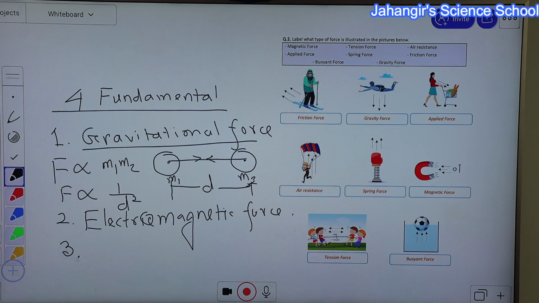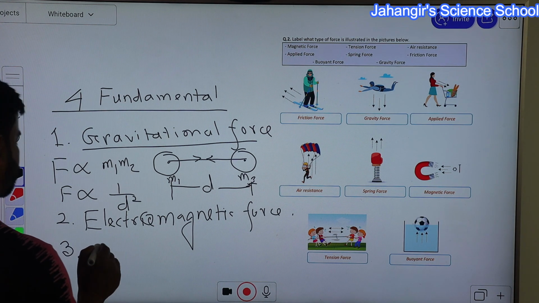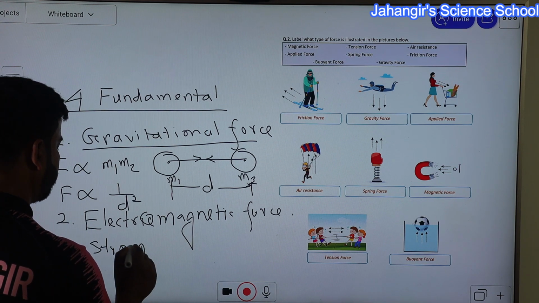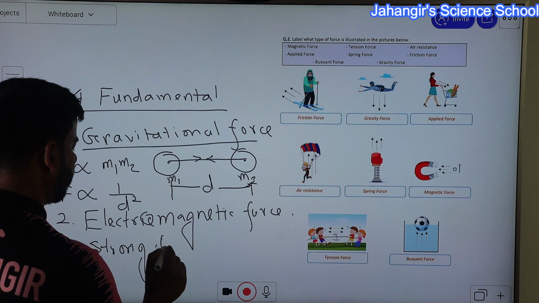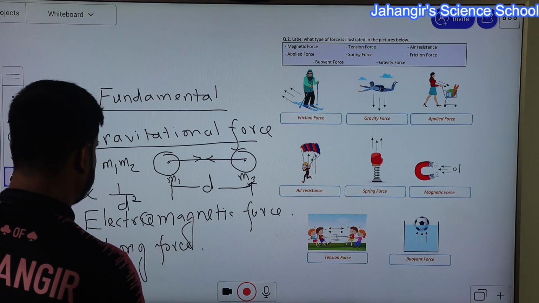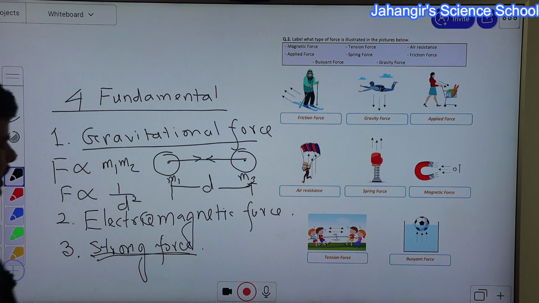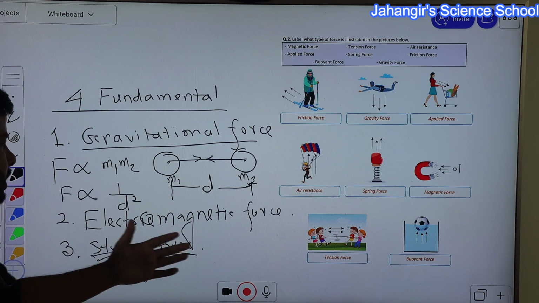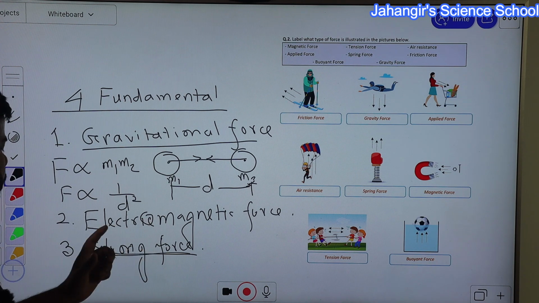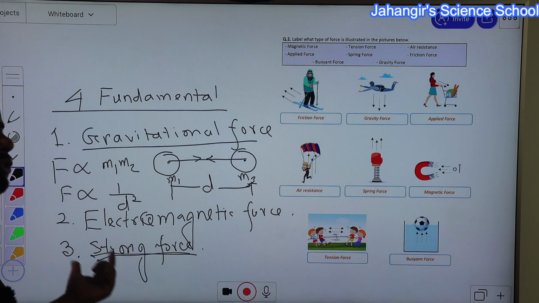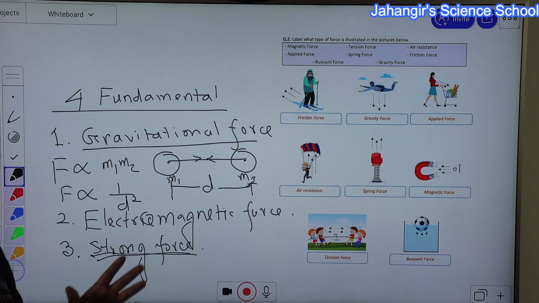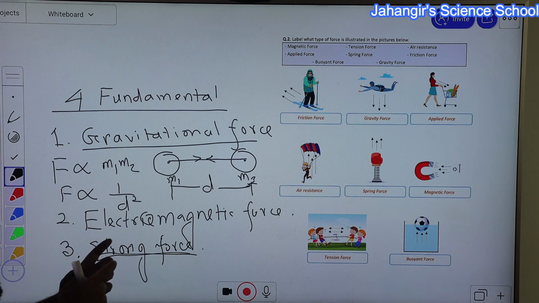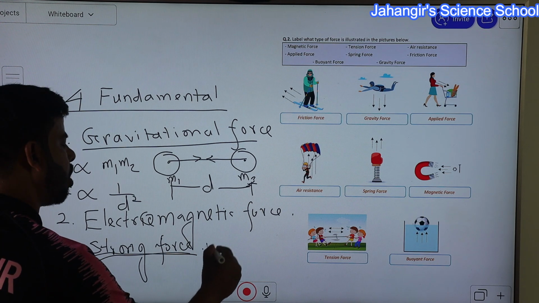So second force done. Third force, strong nuclear force. Inside the nucleus, there are two types of members: proton and neutron. The mutual attraction force between proton and neutron is called strong nuclear force. The force by which protons and neutrons are bonded together inside the nucleus is called strong nuclear force.